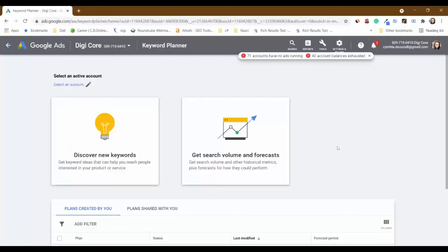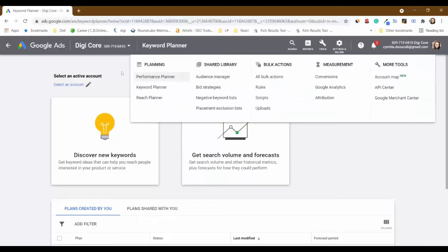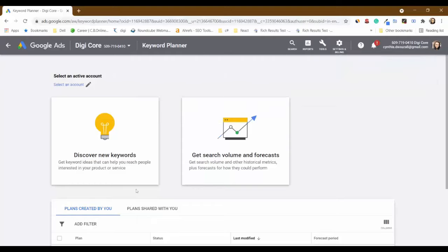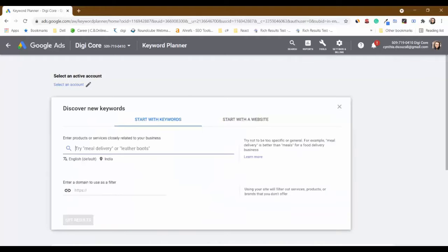On-page SEO starts with finding the best keyword for a particular page of content. The best keyword is the phrase or term that is relevant to the main topic or theme of the content. It is regularly searched for by your target audience. You can do keyword research using the Keyword Planner tool. On Google AdWords, go to Tools and select Keyword Planner. Then to discover a keyword, you can see over here, discover new keywords is there. Select it, add your keyword.